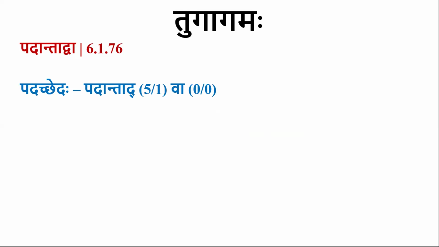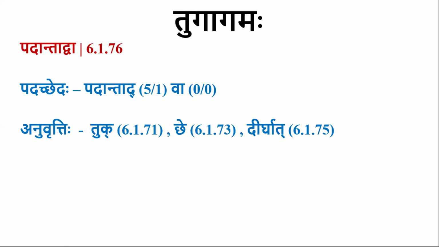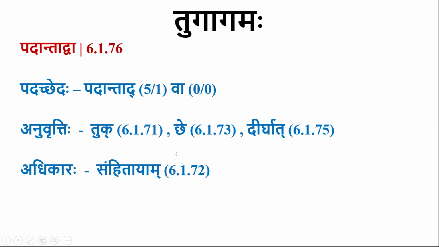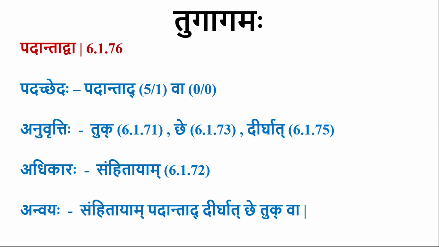We consider its meaning in shashti. Va means optionally. Anurtyaptuk che and dirghat from the previous sutra are taken here. Samhitayam is an adhikara sutra.